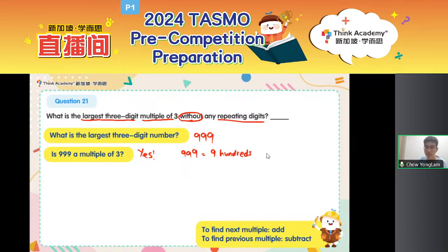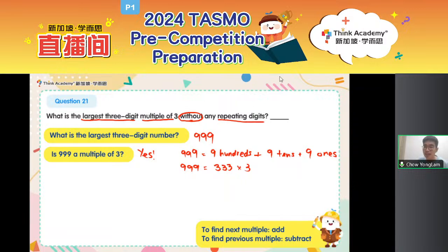All right, 9 hundredths plus 9 tenths plus 9 ones. Okay, so if that's the case, 9 hundredths, 9 is a multiple of 3. It divides into 3 hundredths. After getting divided by 3, 9 hundredths becomes 3 hundredths, 9 tenths becomes 3 tenths, 9 ones becomes 3 ones. So actually, 999 is a multiple of 3. Okay, 3 times 3. So it is a multiple of 3. That's a very big yes.